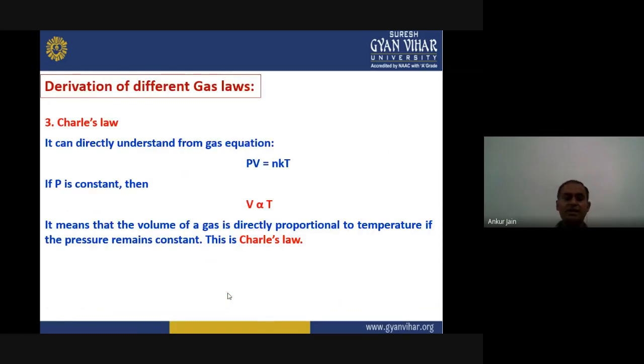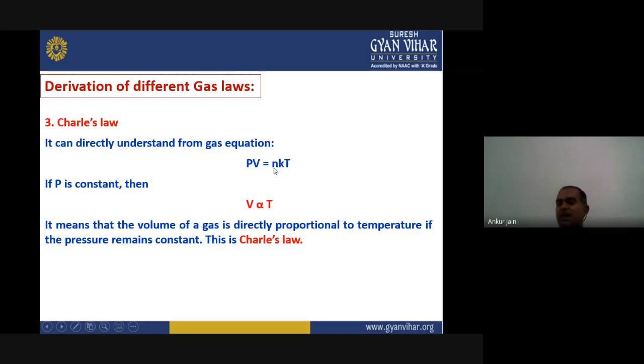Okay, finally, a very important law remaining is Charles' law. It can also be directly understood from the gas equation. The gas equation is given by PV equals nkT. Now, if we keep the pressure of the gas constant, which is the essential condition for Charles' law, we will get V directly proportional to temperature.